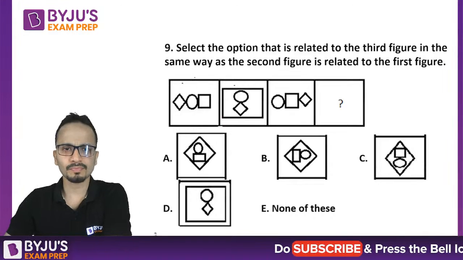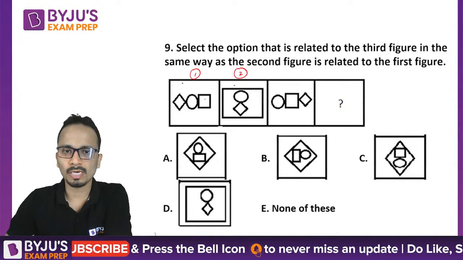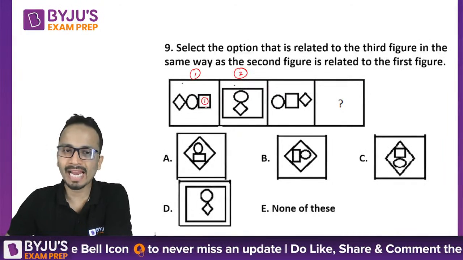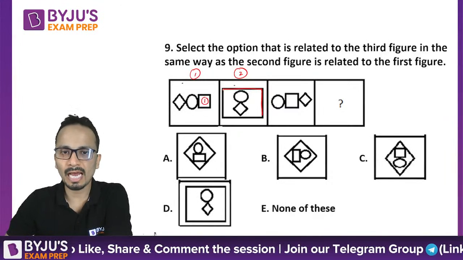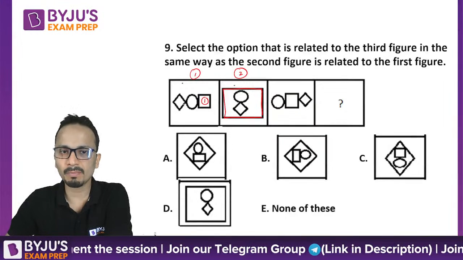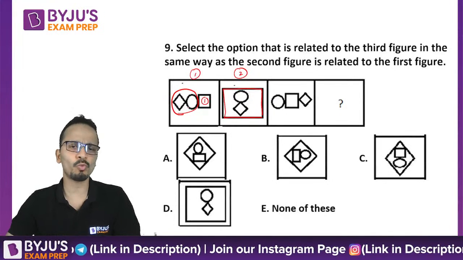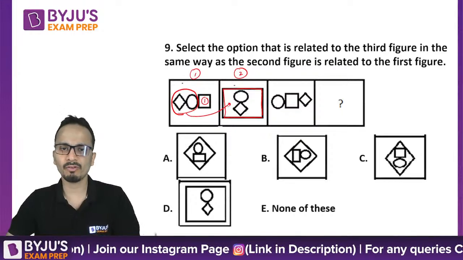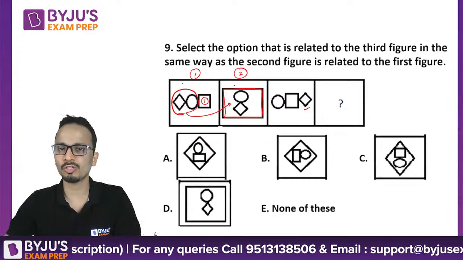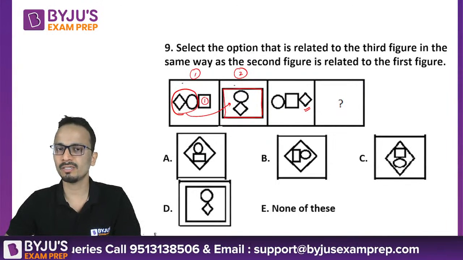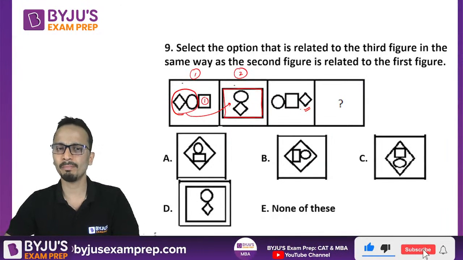Okay, now in the two figures that are given, the box on the rightmost side has become bigger and has gone outside. The other part, this portion, is rotated in the anti-clockwise direction and went inside the third figure. Similarly here, the figure on the rightmost side, this parallelogram or rhombus, you can say, will become bigger.